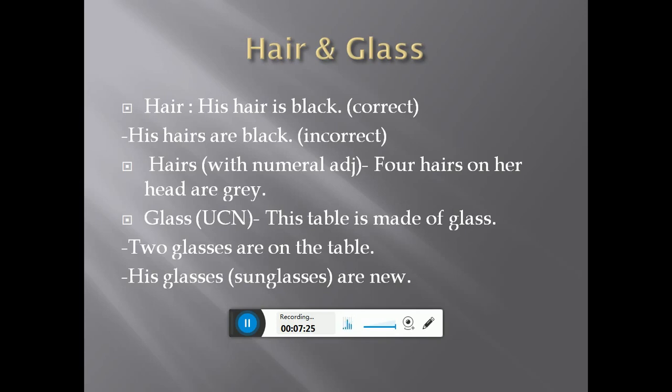Next one is his glasses are new. His glasses. Here we are talking about things which are made of 2 parts. So glasses are also made of 2 parts. When something is made of 2 parts, then we use the verb are with it. Are means a plural verb with it. So here it is also considered a plural noun.